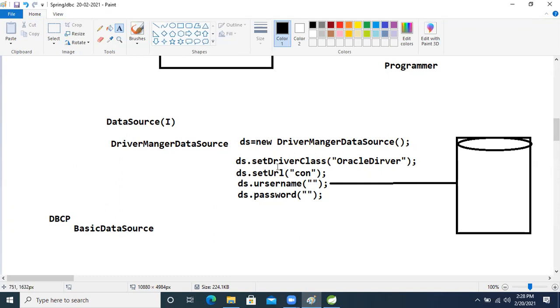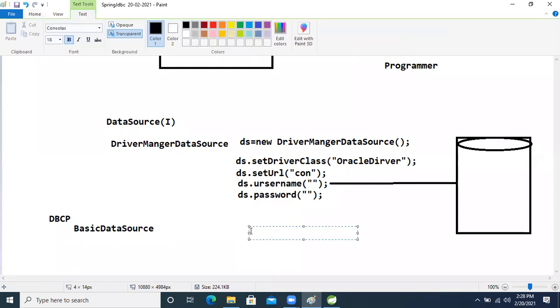If we know how to drive a car or a bike, and we get another bike, we can drive it, right? Same thing here. The data source interface is common for all implementation classes, whether third party or Spring Framework. It is the same data source for both, but this one is given by Apache DBCP. Even in my project we are using this basic data source only.